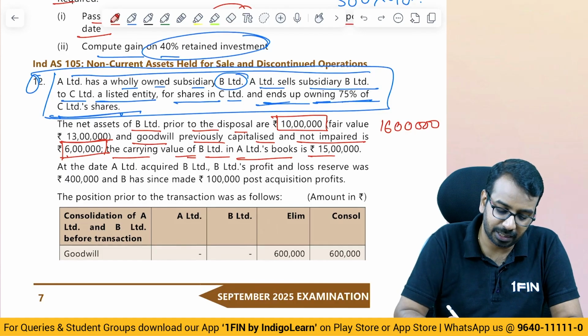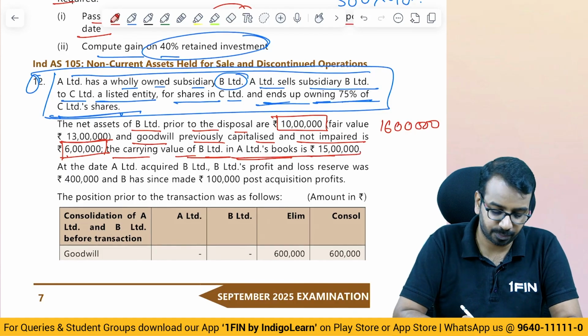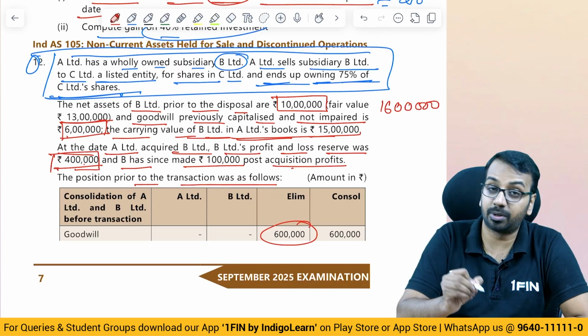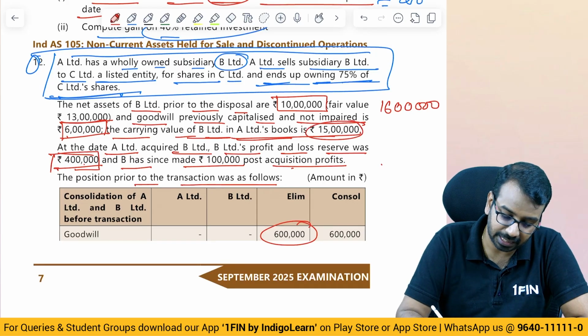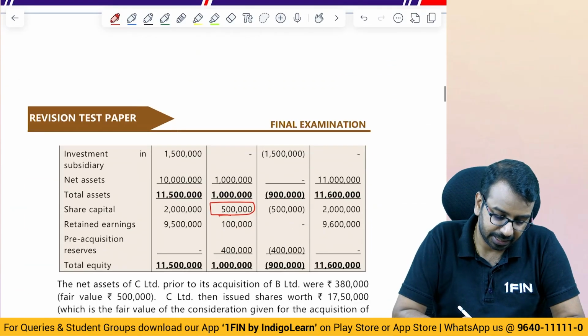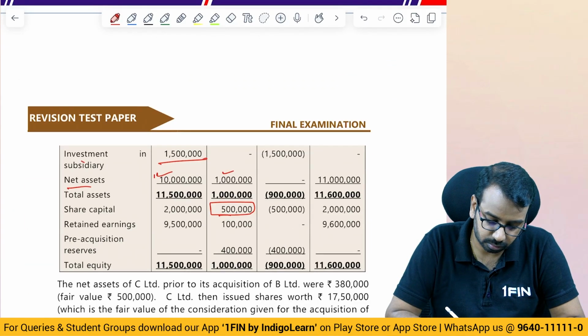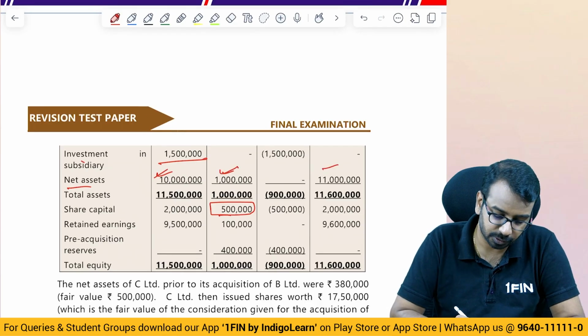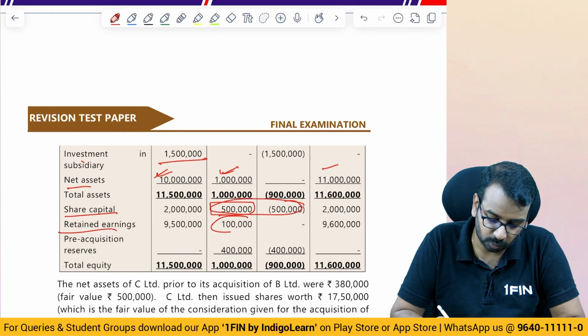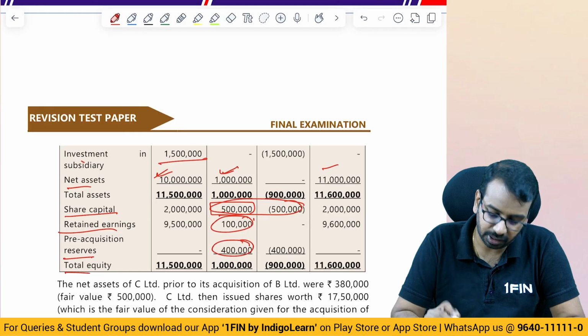The carrying value of B Limited in A Limited's book is 15 lakhs. So here P&L on date of acquisition is 4 lakhs, share capital is 5 lakhs, total is 9 lakhs, 15 lakhs is the cost, so 6 lakhs is goodwill. So we got goodwill that way. Okay. Investment in subsidiary 15 lakhs, net assets 10 lakhs, total of 1.1 crores. Share capital is given, this has been eliminated. Retained earnings 1 lakh is post acquisition. Pre-acquisition reserves 4 lakhs. Total equity has been given.